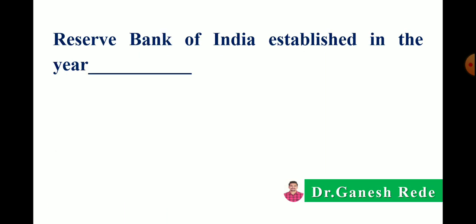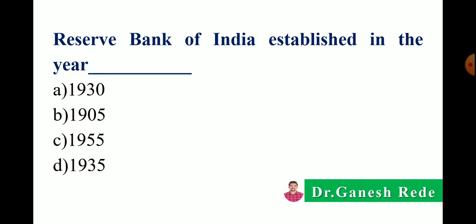Next, Reserve Bank of India was established in the year option A 1930, B 1905, C 1955, D 1935. So the correct answer is Reserve Bank of India was established in the year 1935.